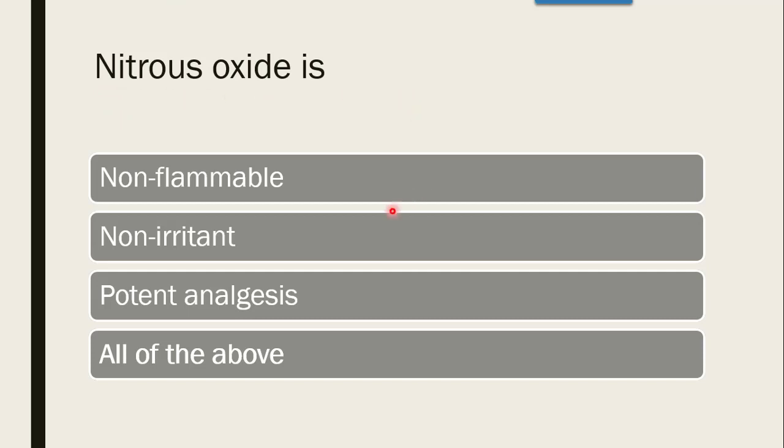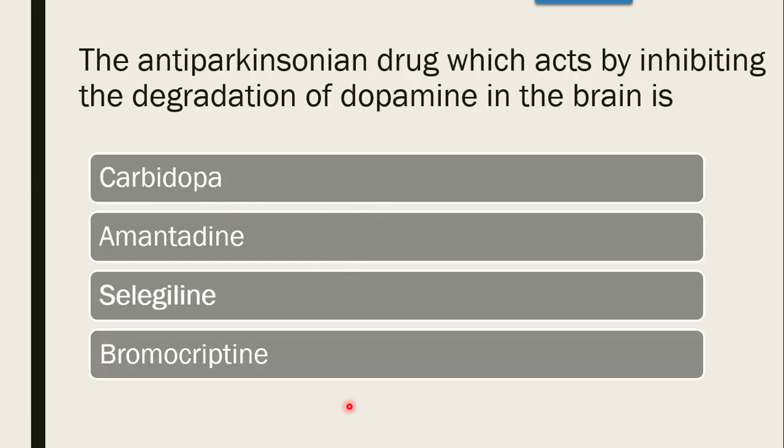Nitrous oxide is whether non-flammable, non-irritant, potent analgesic, or all of the above. It is all of the above. It is a potent analgesic also. It is not irritating, therefore it is used as an anesthetic. Then it is non-flammable also. So it is all of the above.